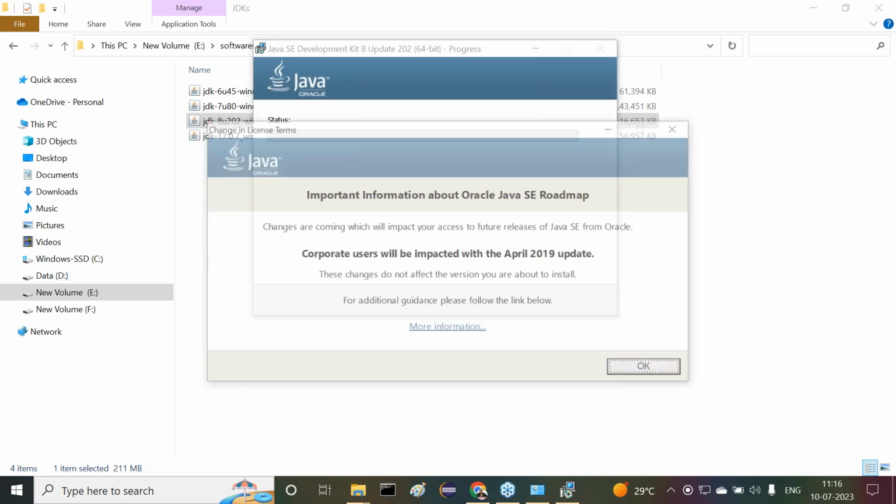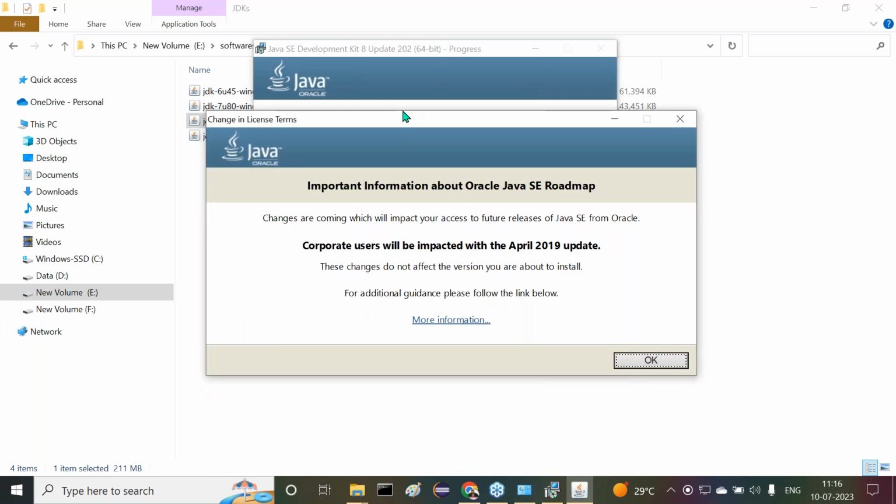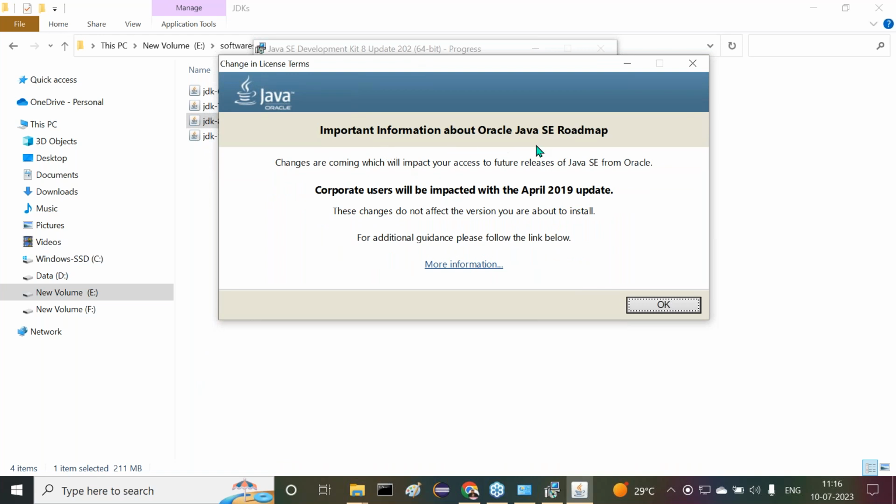Okay. The process is very same. Now it is giving some information to you. Now please read out this information here. Important information about the Oracle Java SE roadmap. See this one. Corporate users will be impacted with the April 2019 update. That means the 2019 update is the Java 11 version. From Java 11th version onwards, corporate users must take a license to use Java. For corporate users, Java is a licensed one. Right, sir? The changes do not affect the version you are about to install.